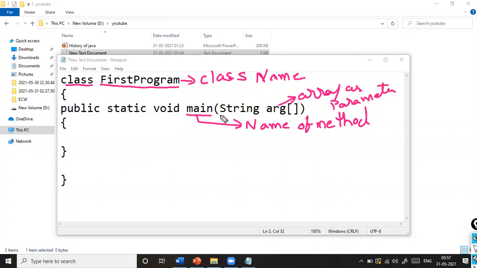And if you can clearly see here, String starts with an uppercase, and that is also the name of a class. Our class name also starts with an uppercase. So in Java, anything that starts with an uppercase is called a class. Hope that makes it clear.